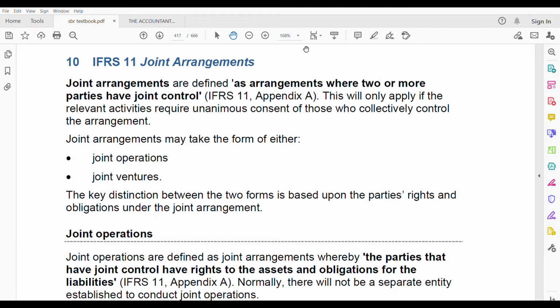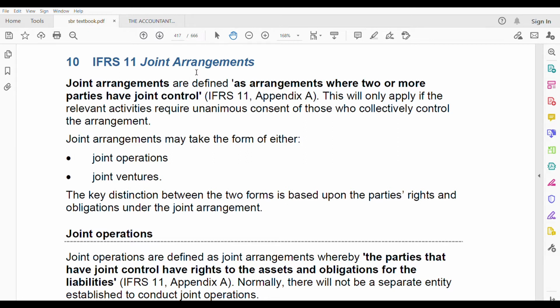Today's standard is IFRS 11 joint arrangements. Now this is a very important standard, because this question comes, I can say, if I have to say in terms of percentage, 50 to 60% of the time. Joint arrangements can be of two types: either joint operations or joint venture, and both are dealt with using separate standards that we need to deal with. So what are joint arrangements?